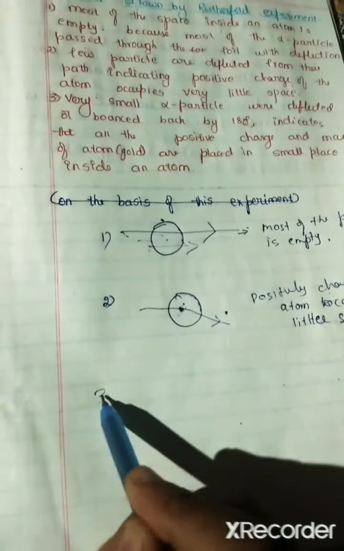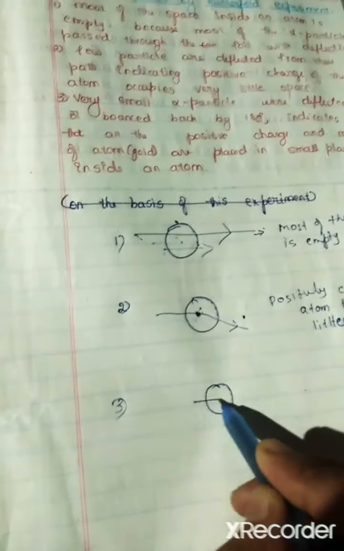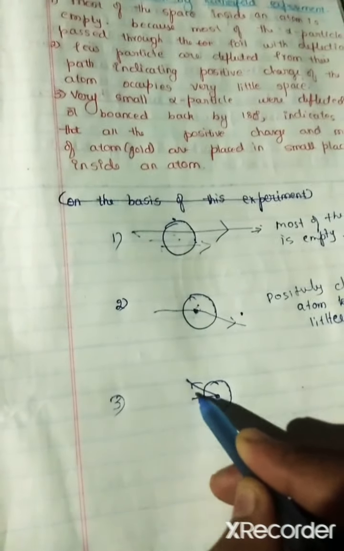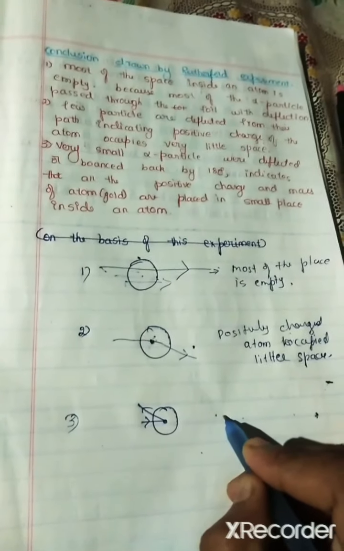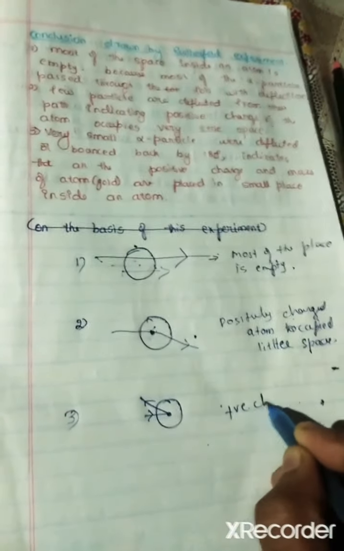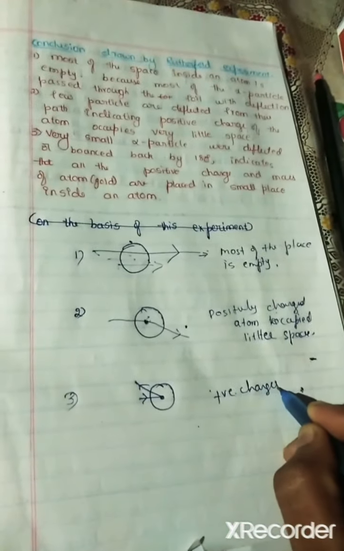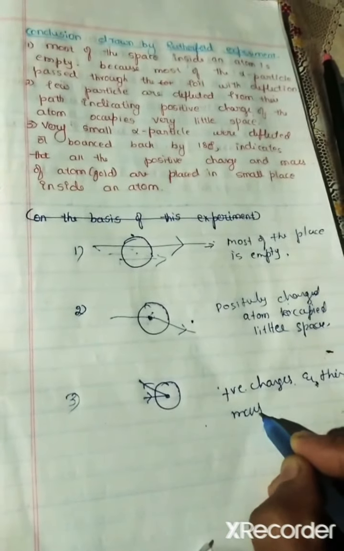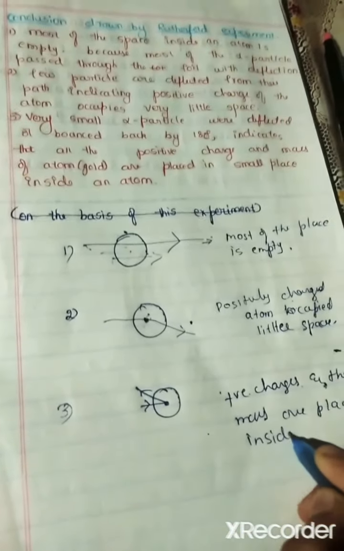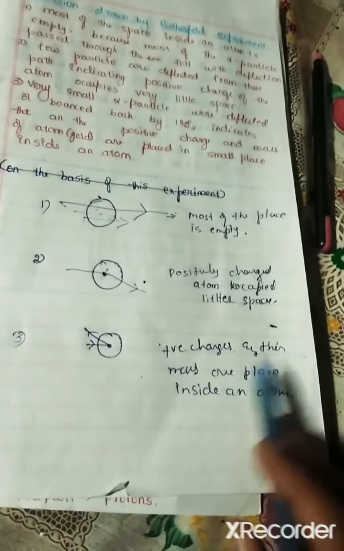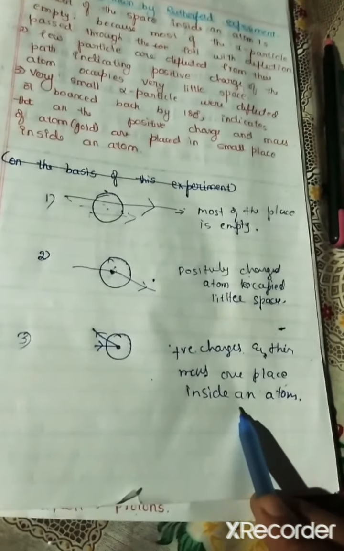In the third one, he said some of the particles hit here and bounced back, right? So he said all the positive charges and their mass are placed inside an atom. He concluded this.